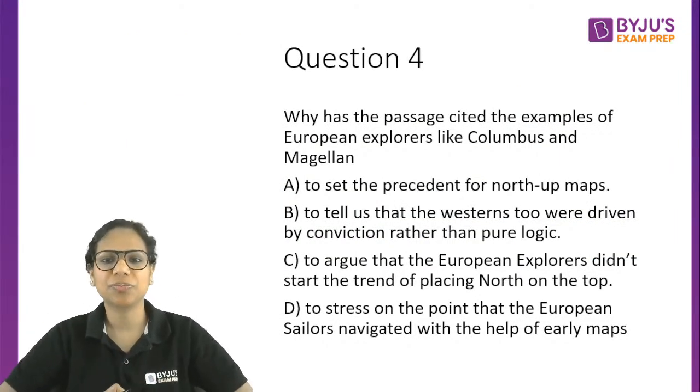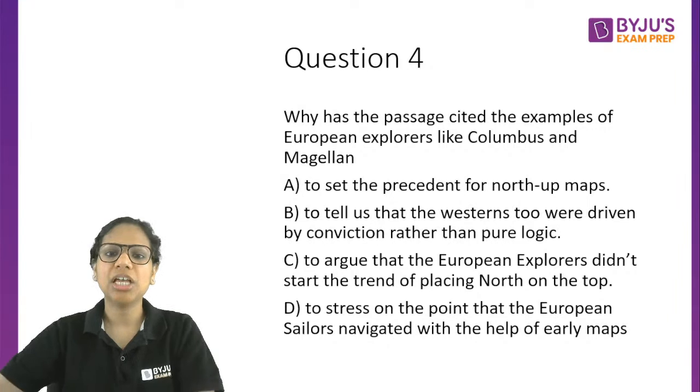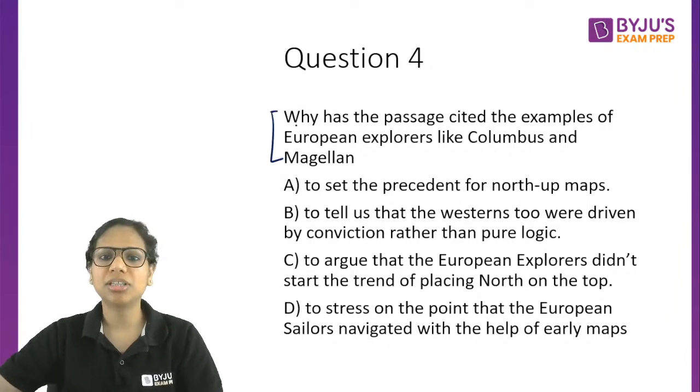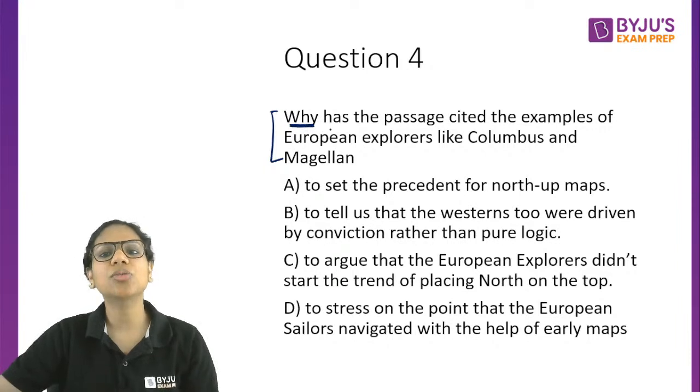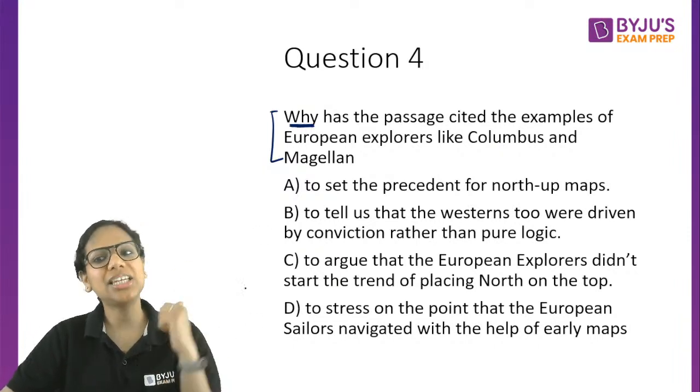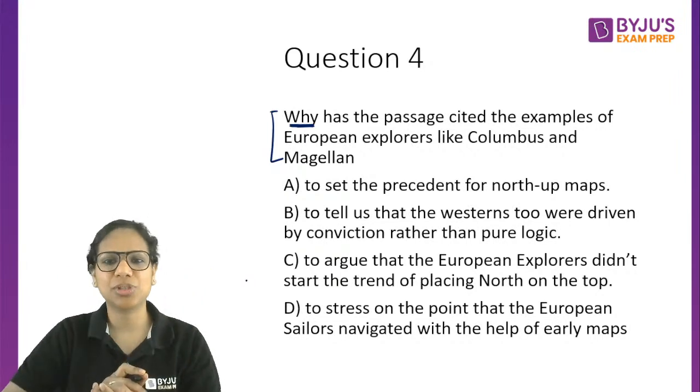Now, question 4. Why has the passage cited the examples of European explorers like Columbus and Magellan? In this question, remember the author is asking you why, the why of it. Not what these explorers said or what these explorers did, that has not been asked. Why have the examples of these been given? So read the options and then let's go back to that area where these examples have been given.